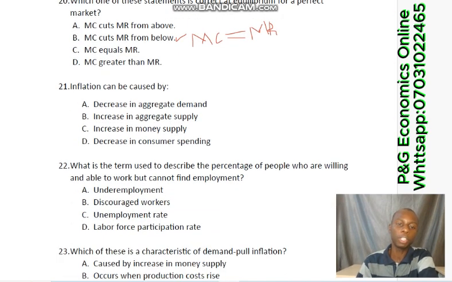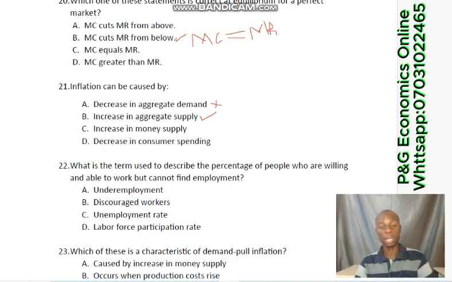Question number 21. Inflation can be caused by that. Which of these situations will cause inflation? Decrease in aggregate demand can never cause inflation. As a matter of fact, it will only cause depreciation, because if people are not demanding the commodity, the price will fall. Then B says increase in aggregate supply. Yes, if there's inflation, the price of goods and services are now increasing in the market, the producer will be more willing to supply more to the market, so it will cause increase in aggregate supply.